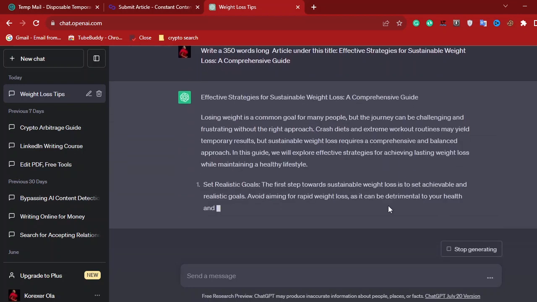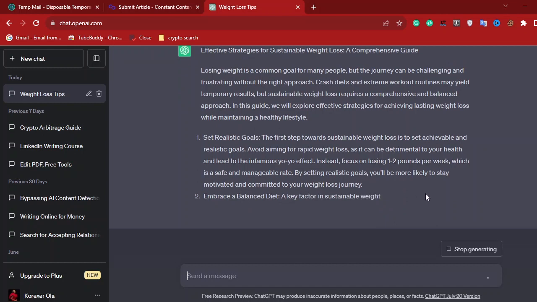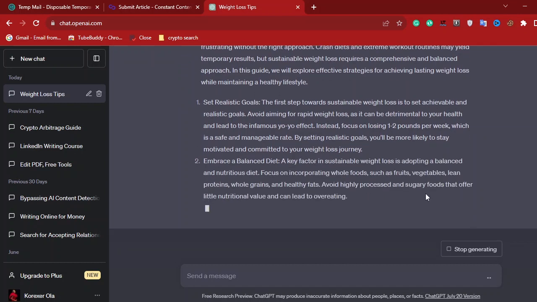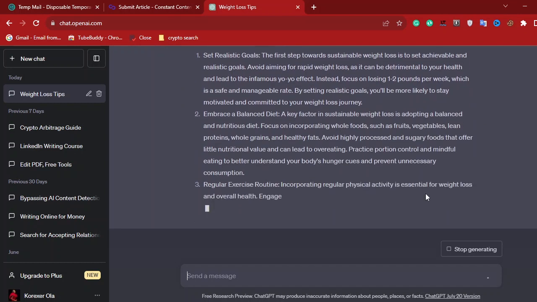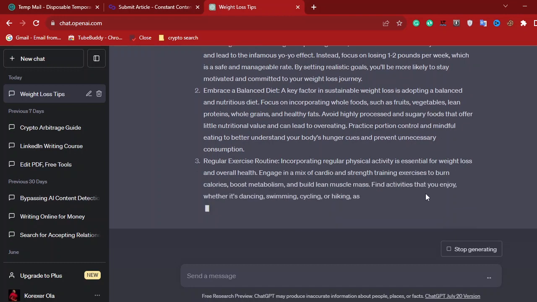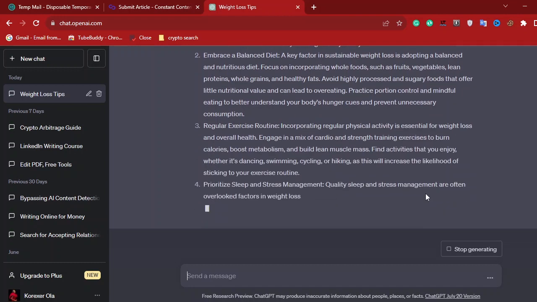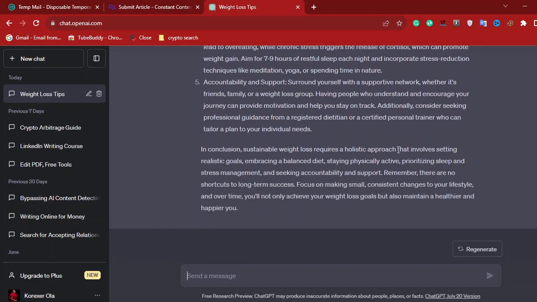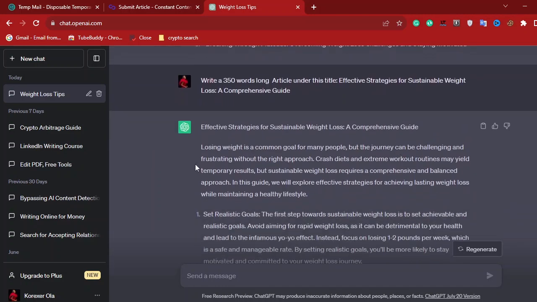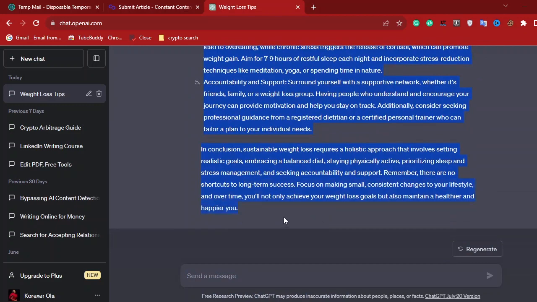As you can see, ChatGPT is writing the article for us, and when it's done writing the article, we are going to generate the summary of the article and we submit the article. That's just it. As you can see, ChatGPT has finished writing the whole article for us, starting from the title down to the conclusion.